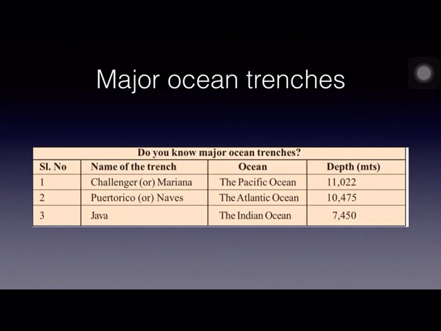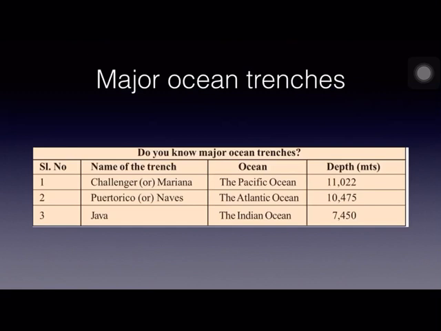Generally, we think that these deepest parts of the ocean, that is oceanic trenches or oceanic deeps, are found in the midst of the ocean, but that is wrong. Most of these oceanic deeps are found closer to the continents, and that is the reason why these oceanic deeps help in the study of plate movements. And so far, 57 oceanic trenches have been explored. You can see in the figure here, the major oceanic trenches are given.